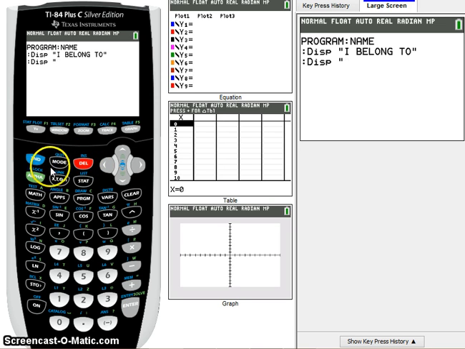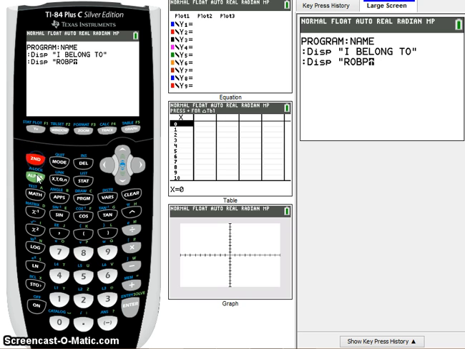And now let me make sure that I am in alpha, and I want to put just Rob. So I will hit R, O, B, and you can put in your entire name here if you want to. In fact, I'm suggesting you might want to, because if you happen to have your calculator at school and you leave it somewhere accidentally, someone could look in programs and find that you have named your calculator in programs and be able to get it back to you.